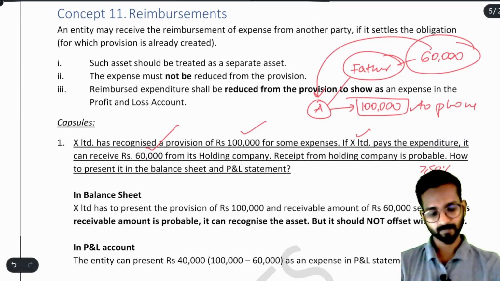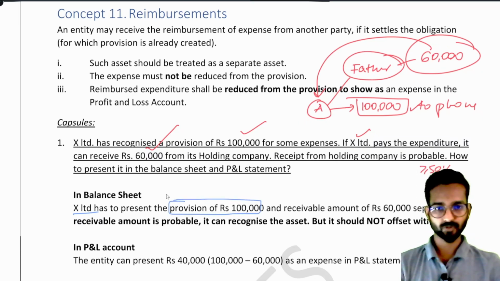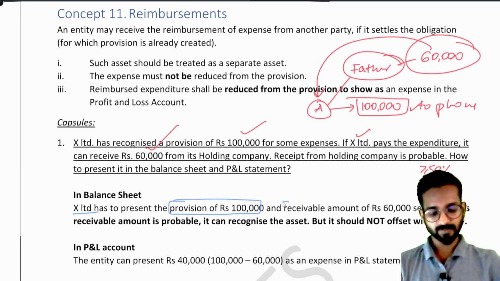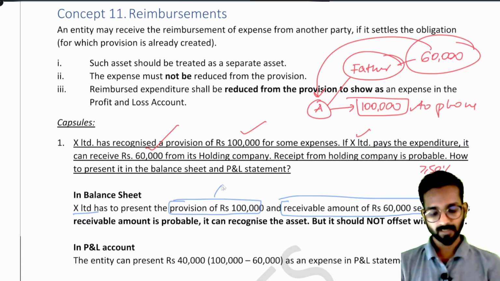In the balance sheet, X Limited has to present the provision of 1 lakh, so the provision will be of 1 lakh only, and a receivable amount of 60,000 separately. It means both things are shown separately: provision of 1 lakh will go in current liability, and receivable of 60,000 will go in current asset.